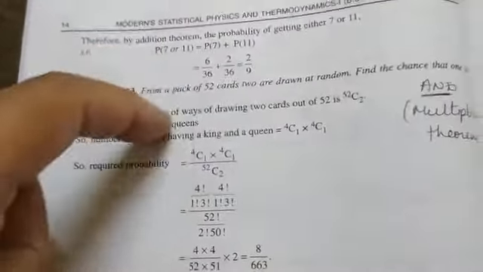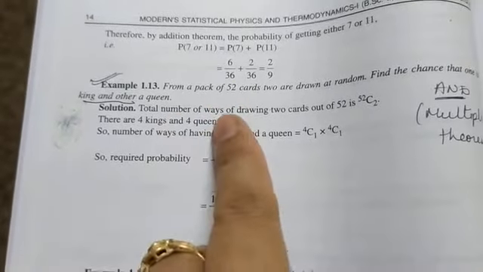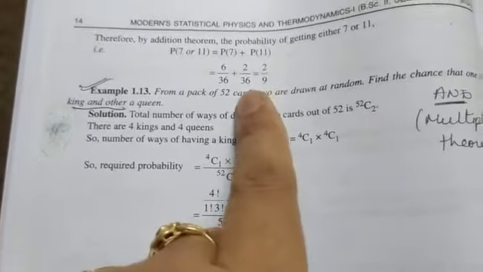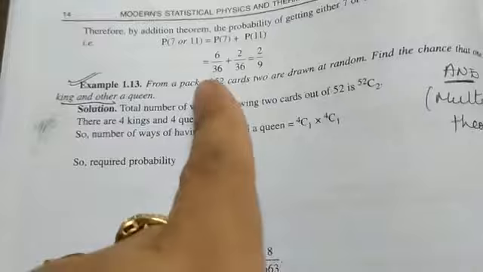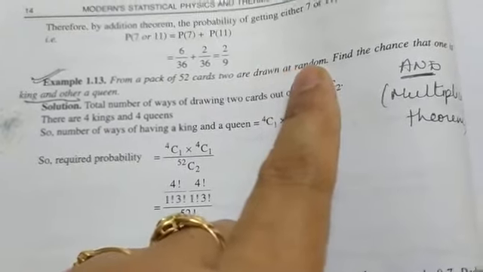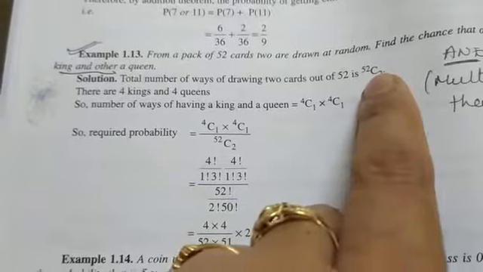See, it is a little bit different numerical because there is a probability theorem on the cards. Now see, total number of ways of drawing 2 cards out of 52 cards, that's 52C2. Because here, the 2 cards are not to be drawn simultaneously, but they are to be drawn at random. Random means 1 by 1. So you have to draw 2 cards out of 52. So how many combinations can be there? It is 52C2, 52 combination of taking 2 things together.